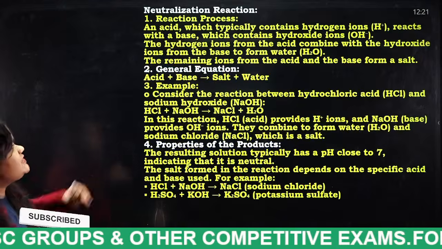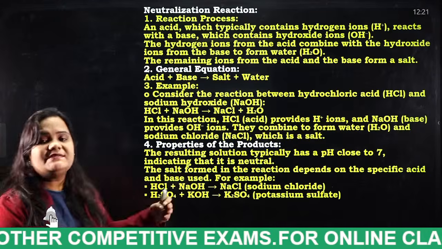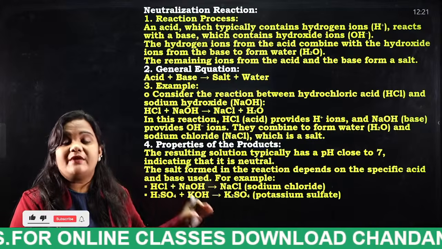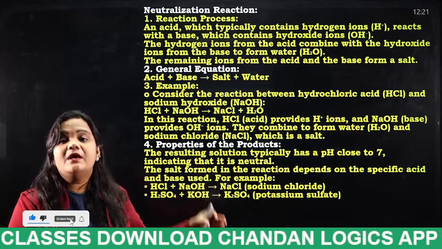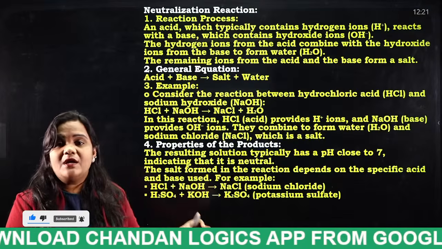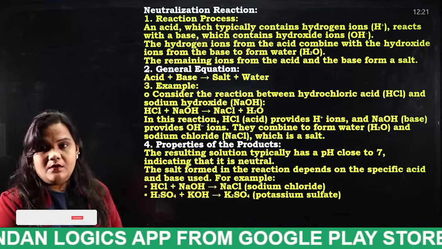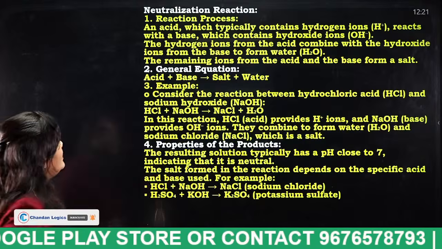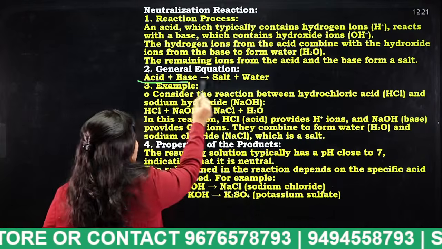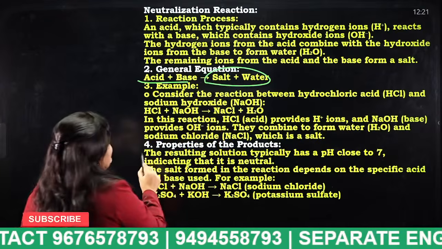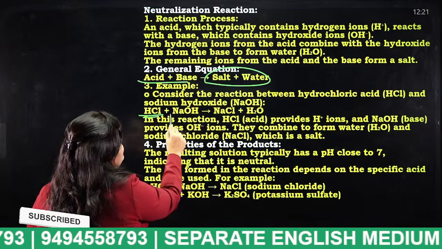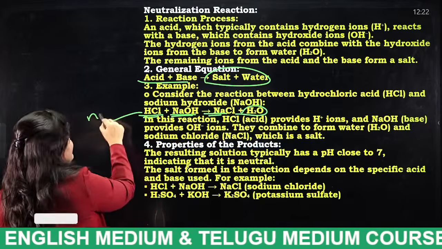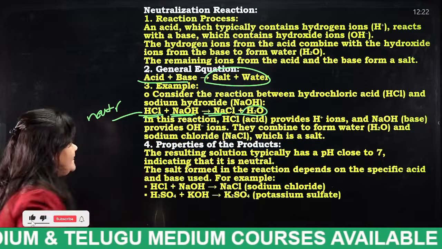Neutralization reaction, just now I have told you. What is this neutralization reaction? When zinc chloride reacts with sodium hydroxide, what will you get? Sodium chloride and water. So that is nothing but a neutralization equation. Acid plus base gives us salt plus water. In a similar way, hydrochloric acid plus sodium carbonate gives us NaCl plus H2O. This is the neutralization reaction. Okay, next.